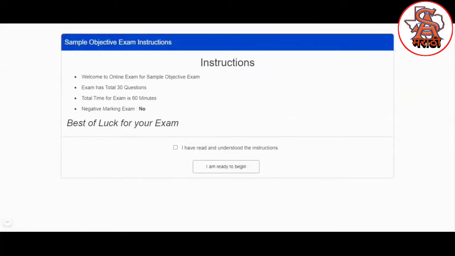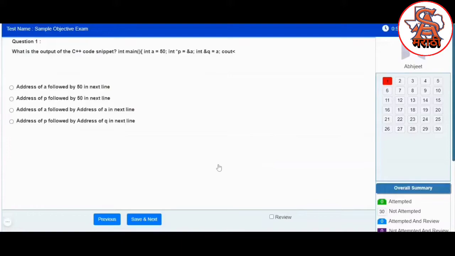Examination instructions will be loaded in front of you. You can read all the instructions and then click on I am ready to begin in order to start your online examination process. As soon as you start your online exam, you can see the online exam timer on the right hand top corner. You need to keep track of this timer. As soon as this timer elapses, your online exam will be marked as complete.